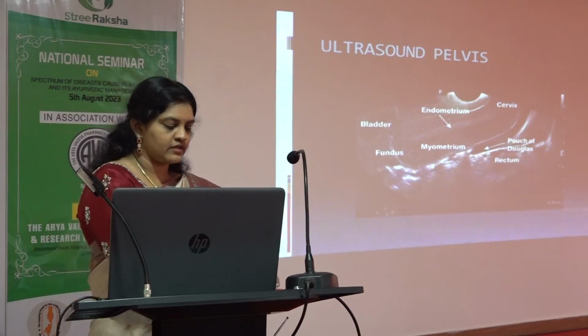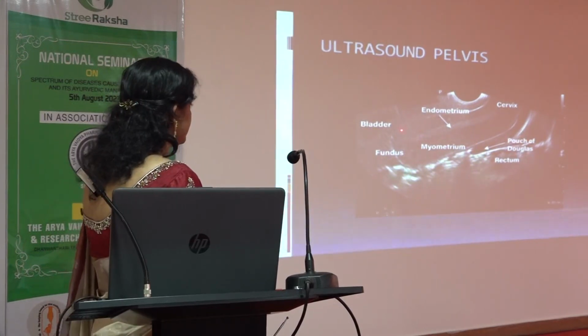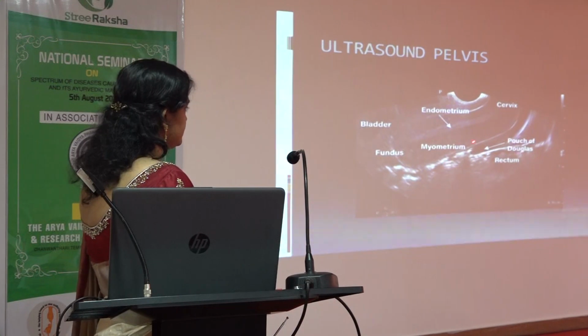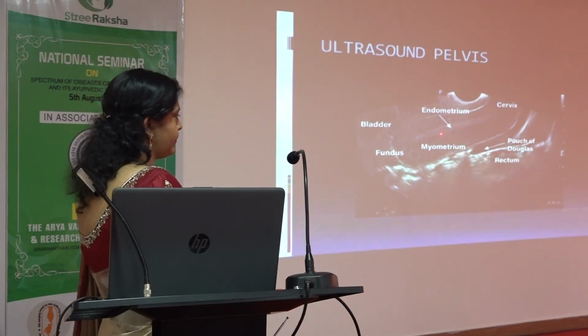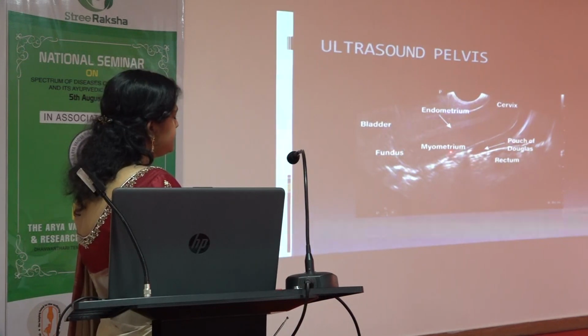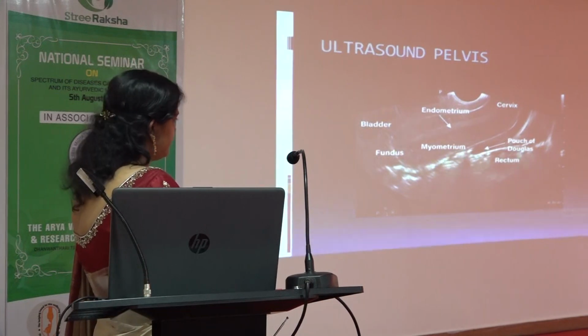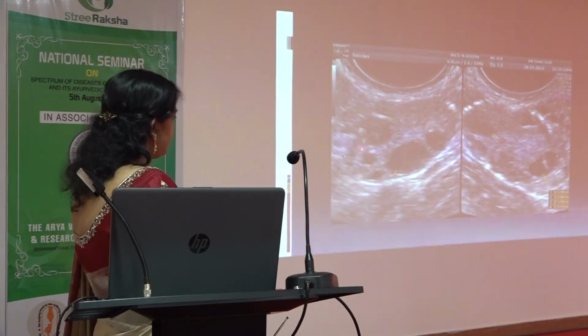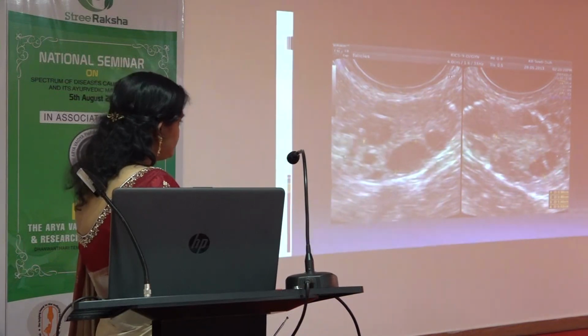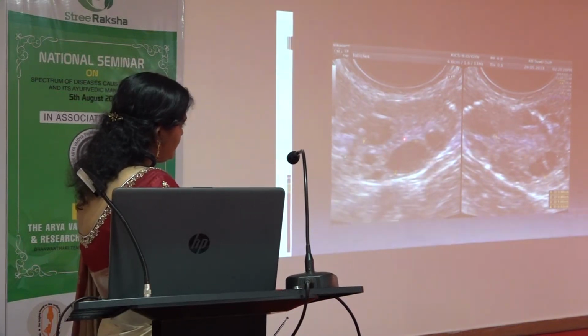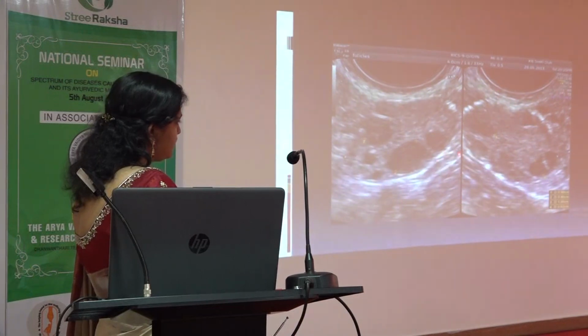So this is a normal ultrasound pelvis, which is a transvaginal ultrasound, where we will see the uterus. We have two parts. The endometrium is going to be in the center, which is very important for implantation. The next is the myometrium, and then this is the cervix, and this is the appearance of the ovaries in the ultrasound. So this is the normal follicle. The follicle has to be this big, then only they have a chance of becoming pregnant.